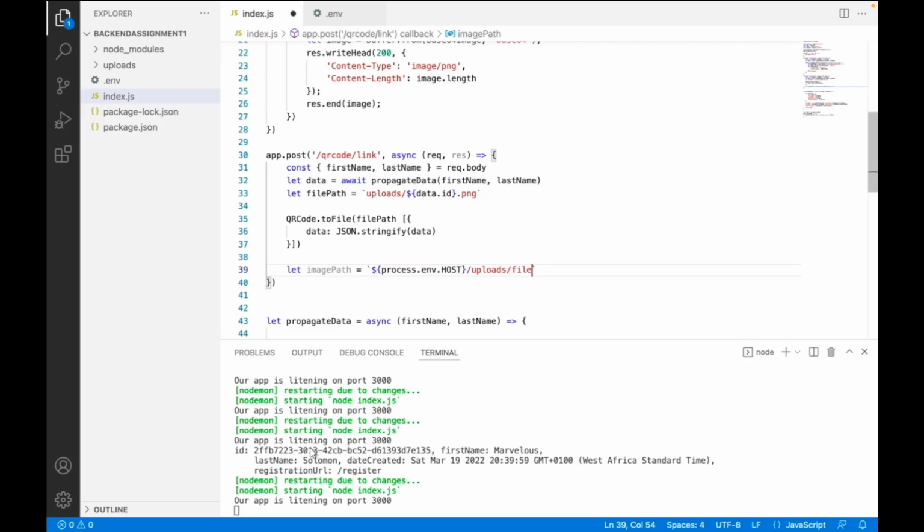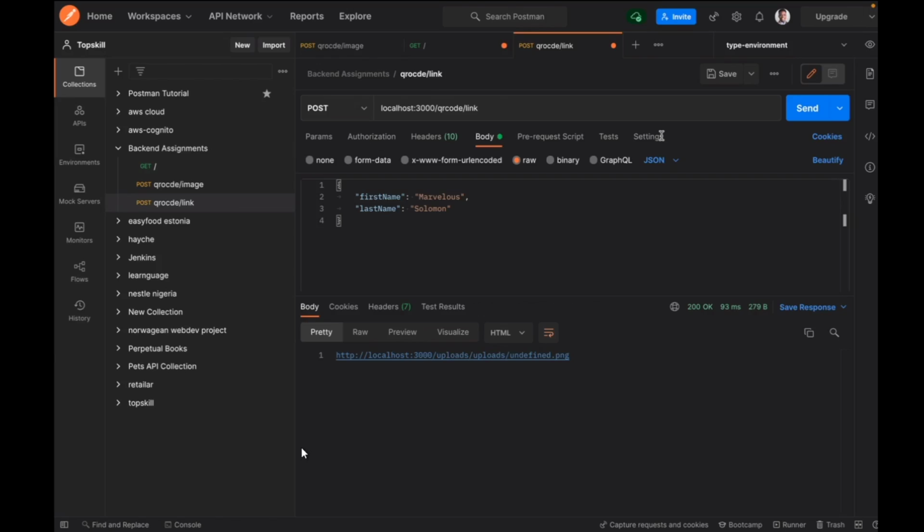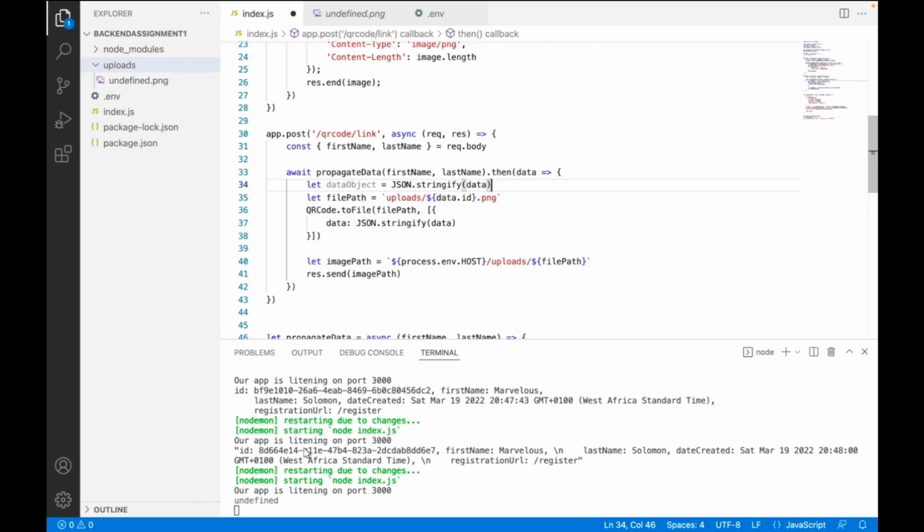JSON.stringify. I thought I stringified it the other time. Let's see again. Okay. Data dot. Yeah. So please, one minute. Let's do it this way. Console.log data objects.id. Undefined. This is really weird.